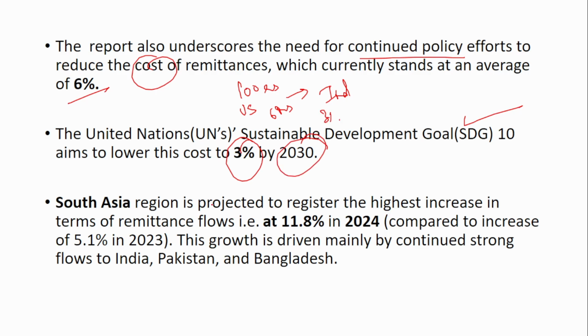The South Asia region is projected to register the highest increase in terms of remittance flow, that is 11.8% in 2024 compared to just 5.1%. So if you see, it's more than double. In 2023, it marked a growth of only 5.1%, but now in 2024, it has marked a growth of 11.8%. This growth is driven mainly by continued strong flows to India, Pakistan, and Bangladesh.